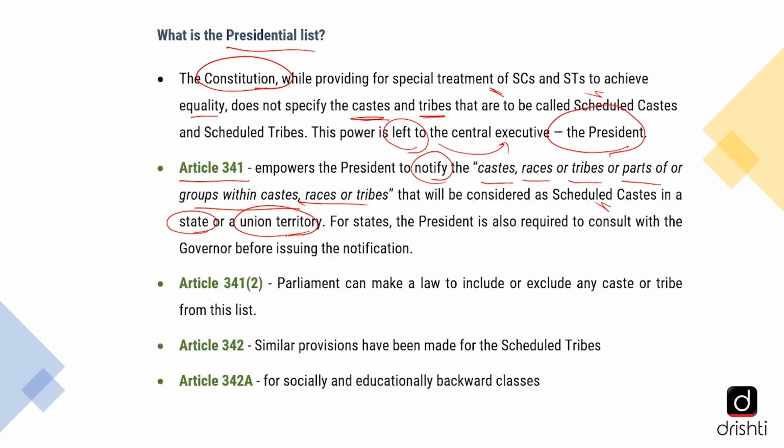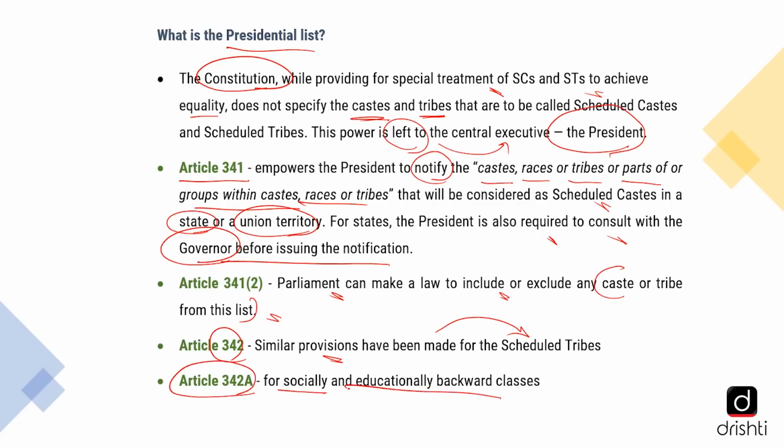It can vary from state to state. For states, the President is also required to consult with the governor before issuing the notification. Now, Article 341, subsection 2, states that Parliament can make a law to include or exclude any caste or tribe from this list. Article 342 provides a similar provision which has been made for scheduled tribes, and Article 342A also provides provisions for socially and educationally backward classes.